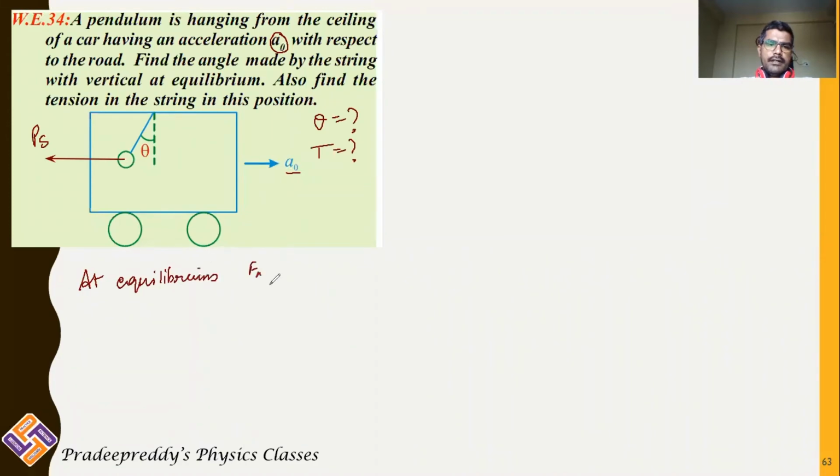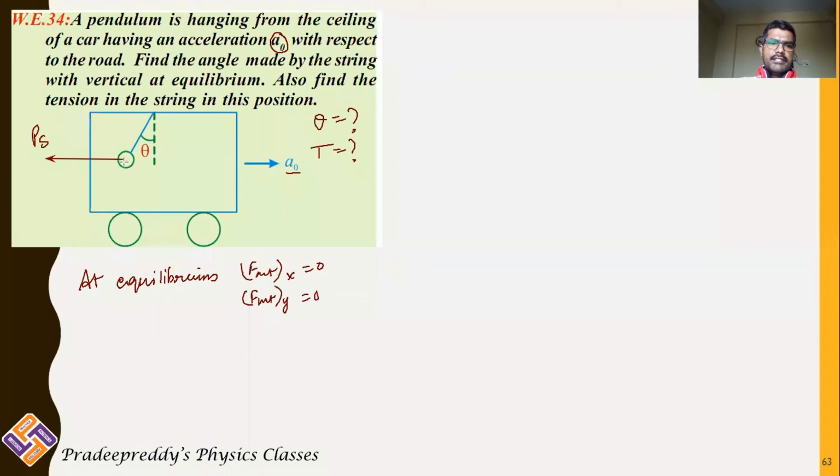F net along x-axis is equal to 0. F net along y-axis is also equal to 0. Both are 0 because it is mentioned that it is in equilibrium. Now, apart from the pseudo force, there are some more forces acting on this mass. You should plot the free body diagram for this simple pendulum.